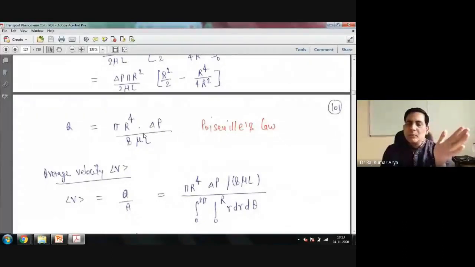So delta P would be 128 Q mu L upon pi d^4. So if you want to convert it in terms of diameter, that is another format of the Hagen-Poiseuille equation.